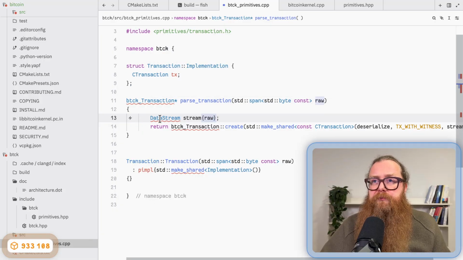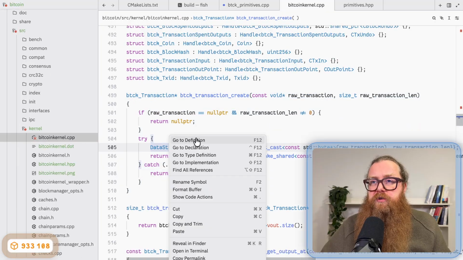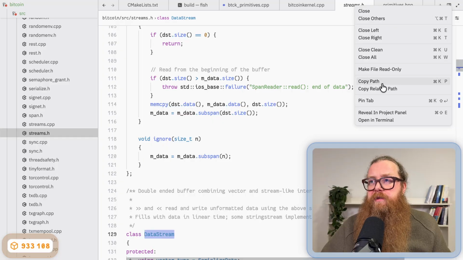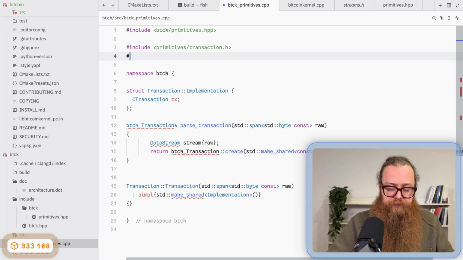This data stream is not known, okay? So I can search where it is defined, and I copy the path of this directory, and I also want to include it here.